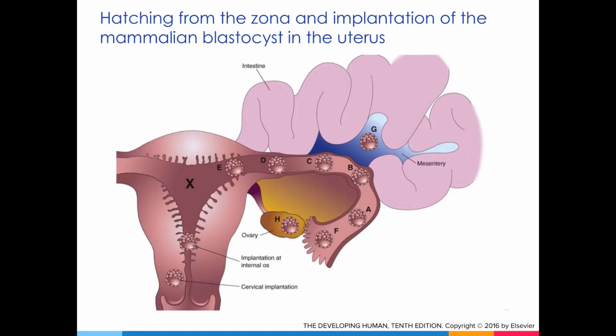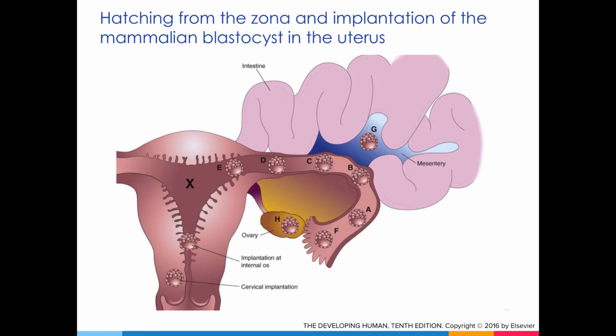This figure shows a normal implantation site marked by an X, and the other letters that you see in the figure are locations where the embryo can implant ectopically. The most common location is the oviduct, so tubal ectopic pregnancies are the most common type of ectopic pregnancy. These pregnancies are dangerous because as the embryo grows, it can cause a